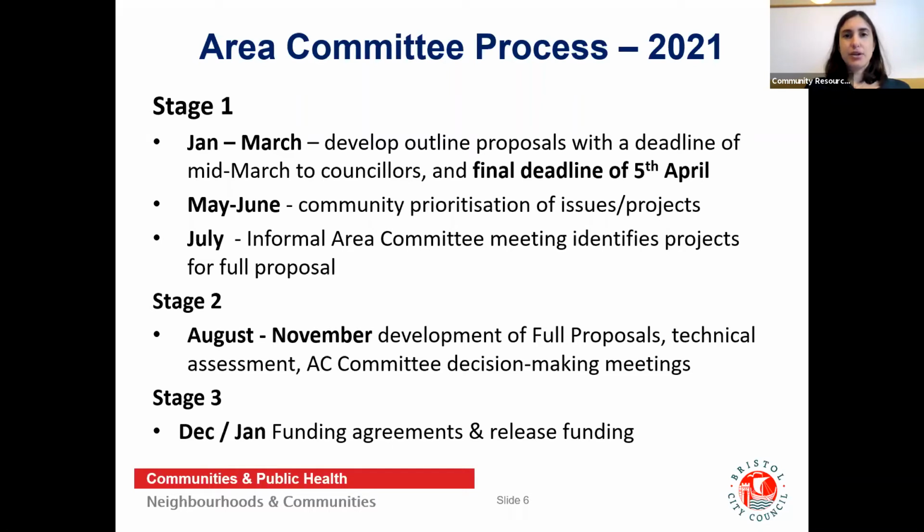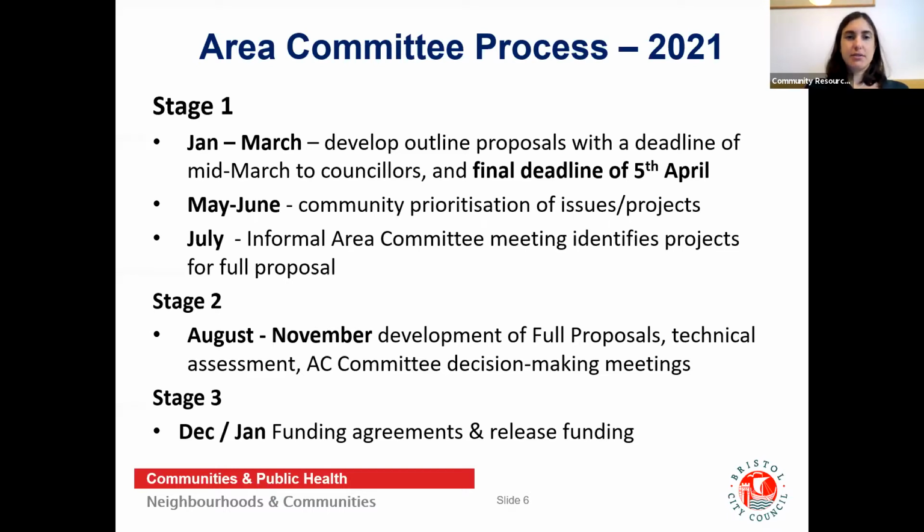Between May and June, community prioritisation takes place as part of community meetings. This is where councillors and communities can decide on which issues and projects they think should be taken forward for full proposals. We anticipate that many of these community meetings will be held online this year due to COVID-19. In July, informal area committee meetings are held to identify the projects to invite for a full proposal.